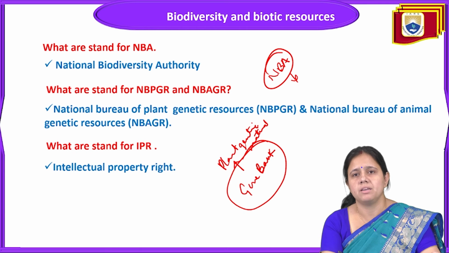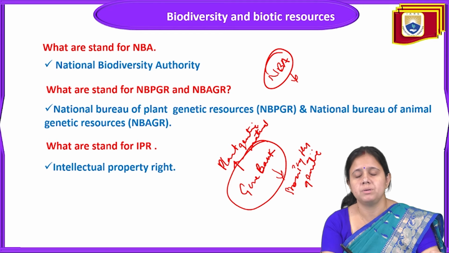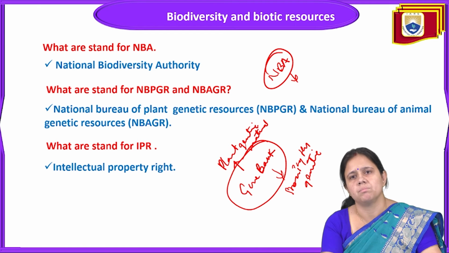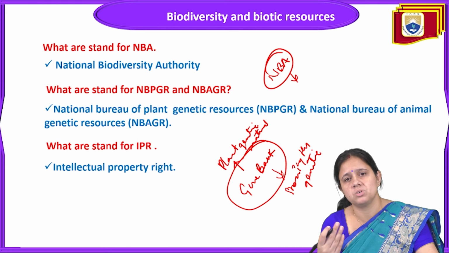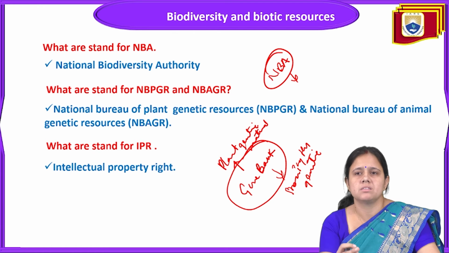And next is the NBAGR. NBAGR is the National Bureau of Animal Genetic Resources. Means they are storing the genetic resources, so that research can be done for the introduction of the species into the biodiversity habitat, or the reintroduction of species into their habitat. That's why these seed banks are there. Gene bank, seed bank is there.